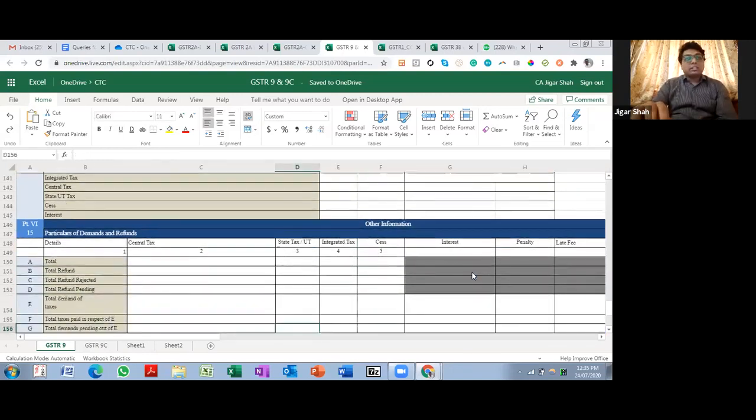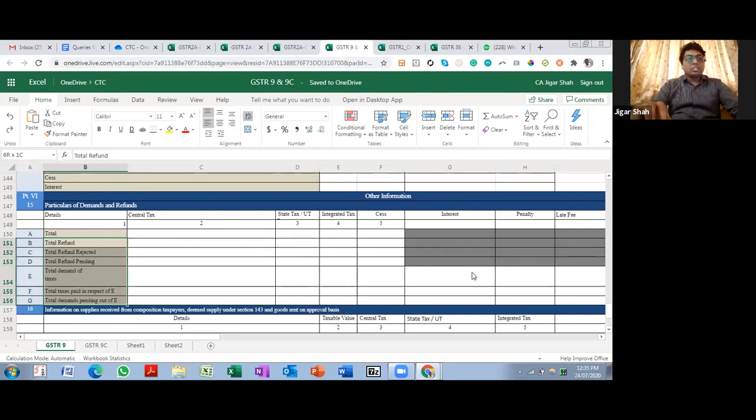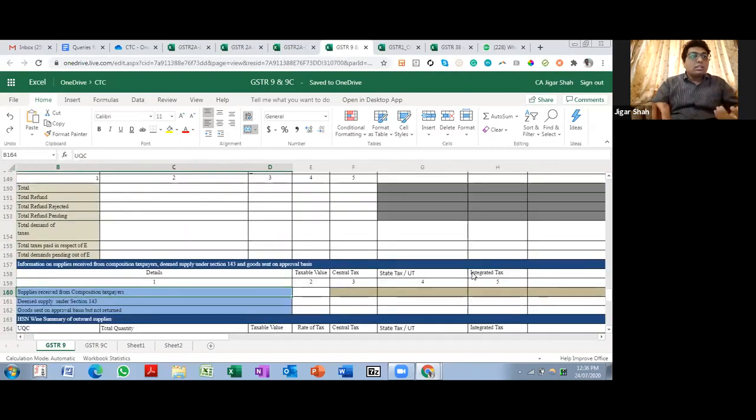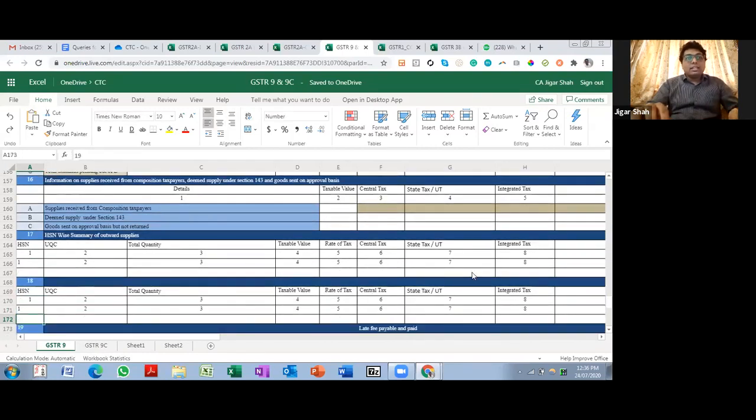Demands and refund, this is completely a disclosure item. What is the total refund that you have claimed, how much is rejected, how much is still pending. So there is nothing arithmetic over here. It is a complete disclosure kind of a field. Supply received from composition dealer, deemed supply under section 143 and goods sent on approval basis. Luckily 17 and 18 are optional. You have to give HSN wise details for outward supplies and inward supplies. Luckily this is optional, otherwise this is a huge effort.